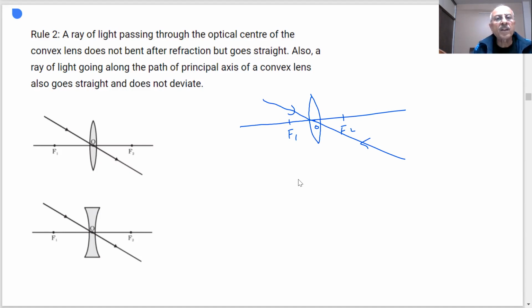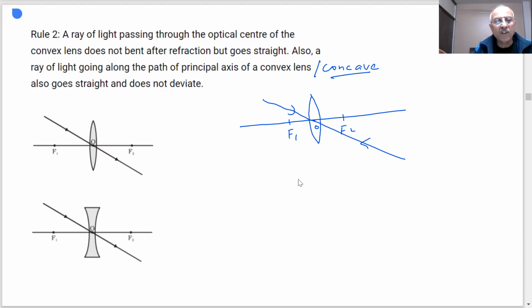This is the second rule. Also, a ray of light going along the path of the principal axis of a convex lens goes straight and does not deviate. In both cases, the same story holds, for convex as well as concave lens.